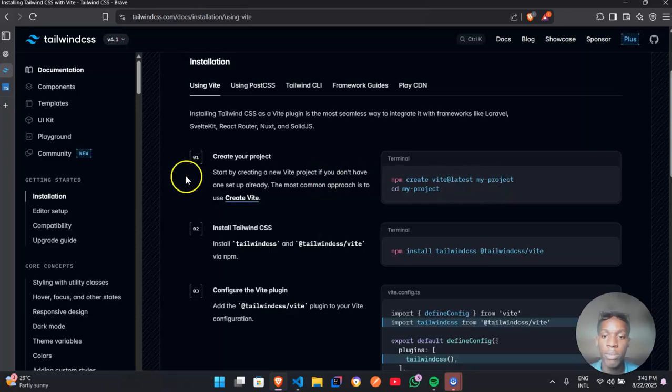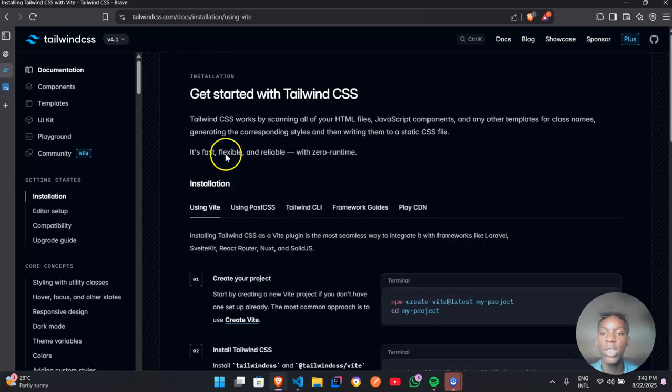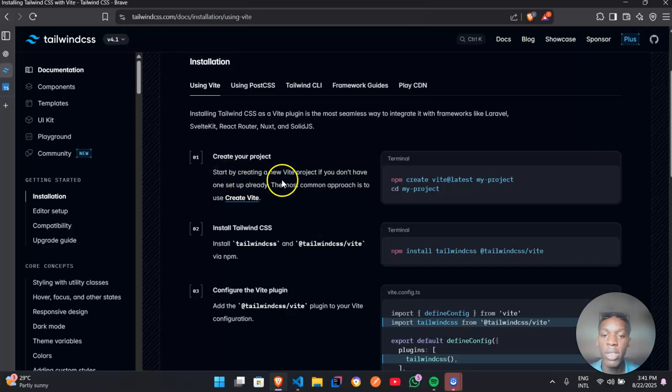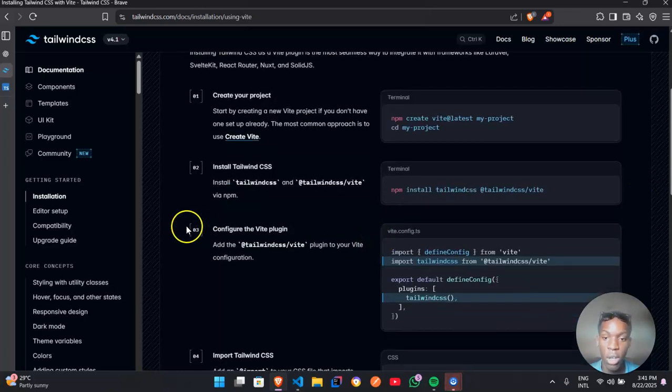Now you see this is our documentation and everything you need to know about Tailwind CSS. This is what I'm going to be using in creating this app. We're using Vite, and you see here we're using PostCSS with Vite. It says start by creating a Vite project if you don't have one set up already. The common approach is to use create-vite. That's what we did, but instead of my-project, it was TrendBuzz we added, and then we entered the project. So now this is what we're going to use to install it.